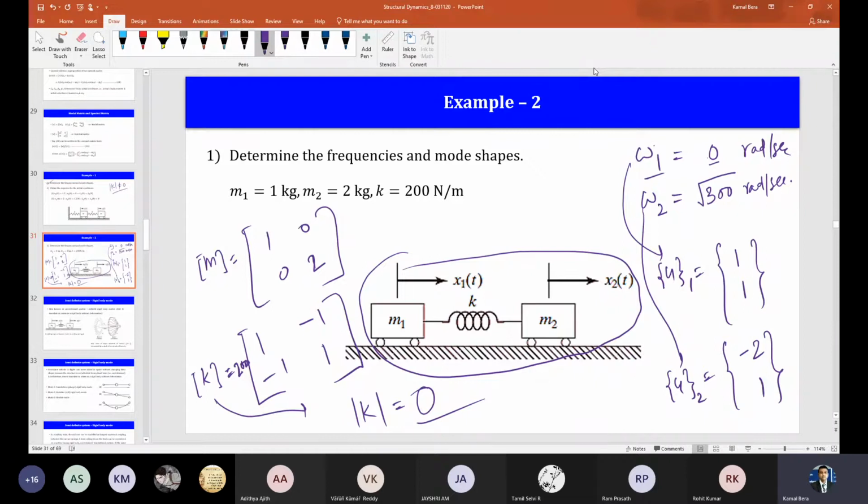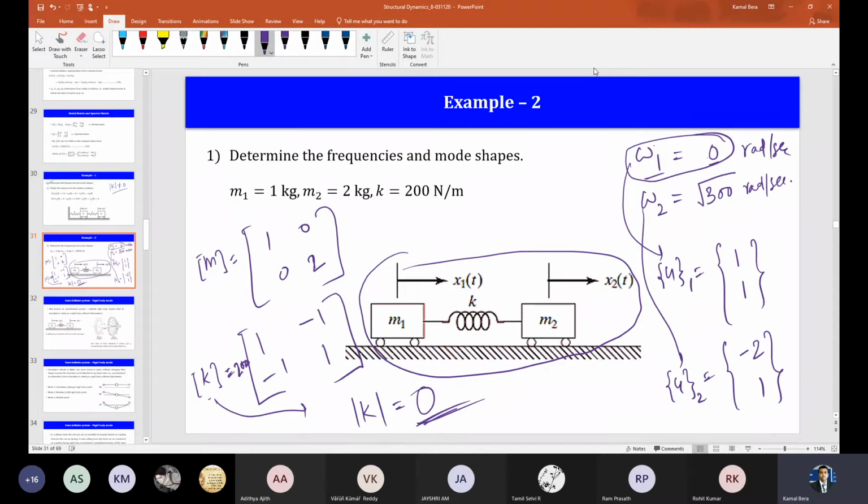As I told, in most of our structural systems which are fixed to bases, like buildings and bridges, you will not find this type of system. The determinant will not be 0 in those cases, but for this particular case, called the unrestrained or semi-definite system, the stiffness matrix is positive semi-definite. So the determinant is 0. In this case one of the mode frequencies will be 0, and that indicates rigid body motion.